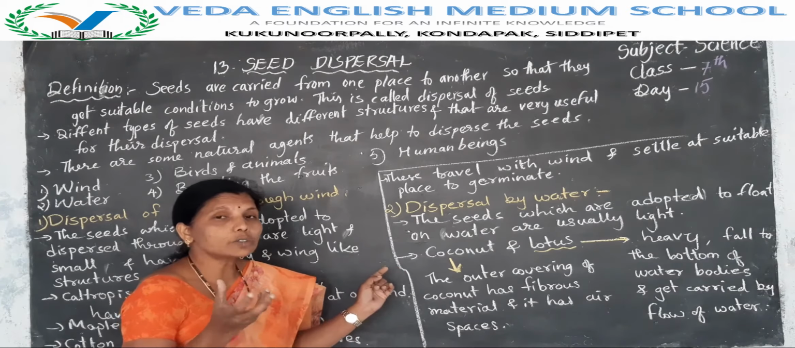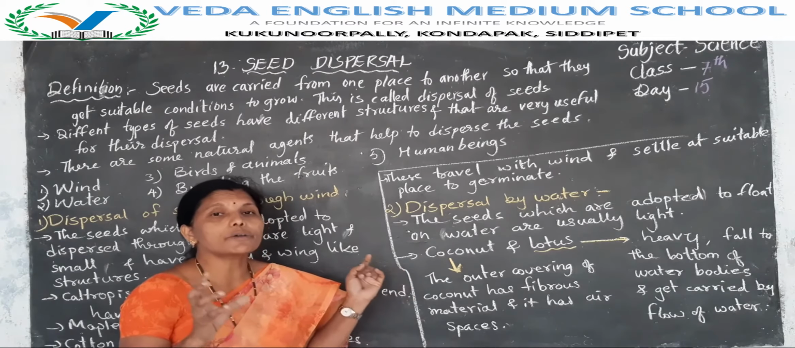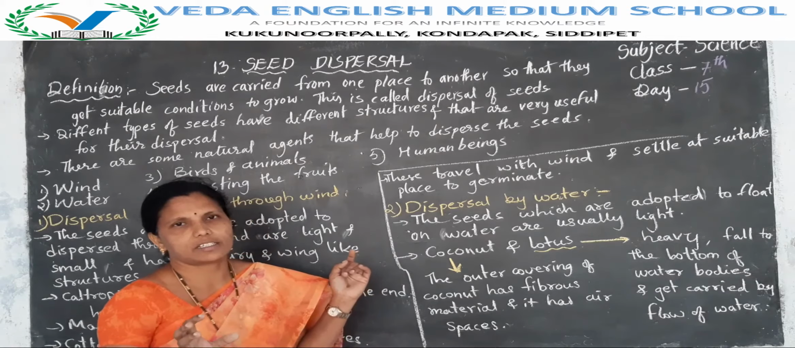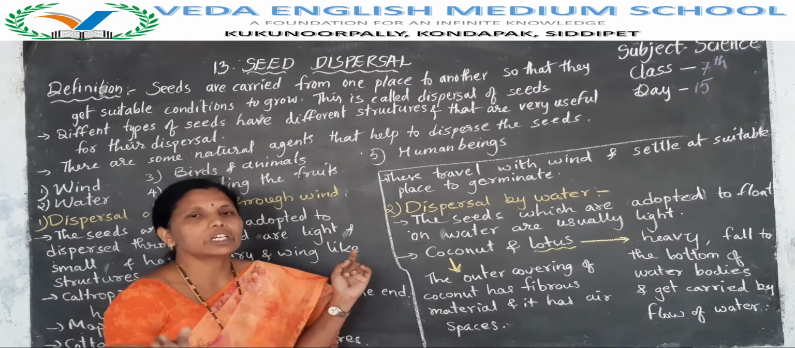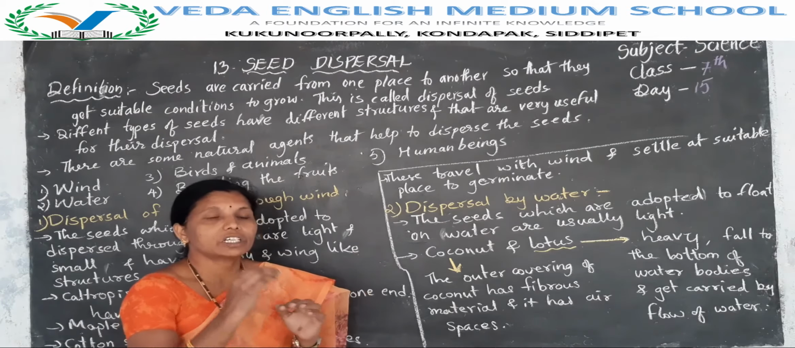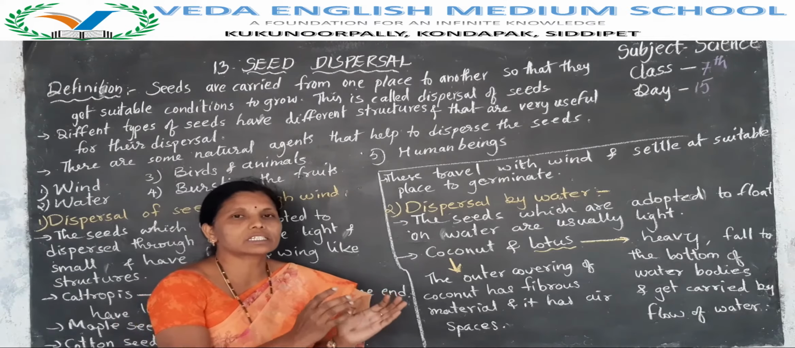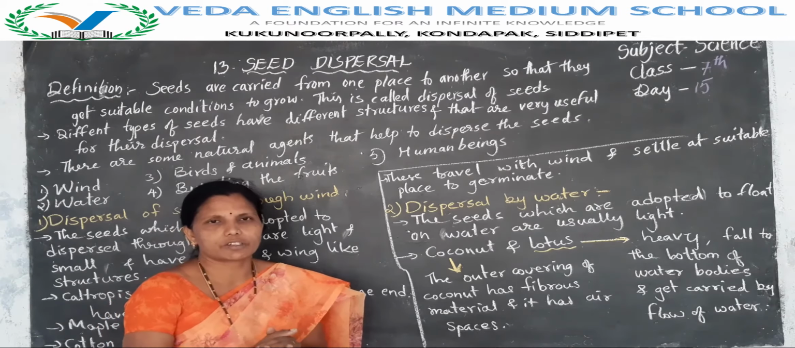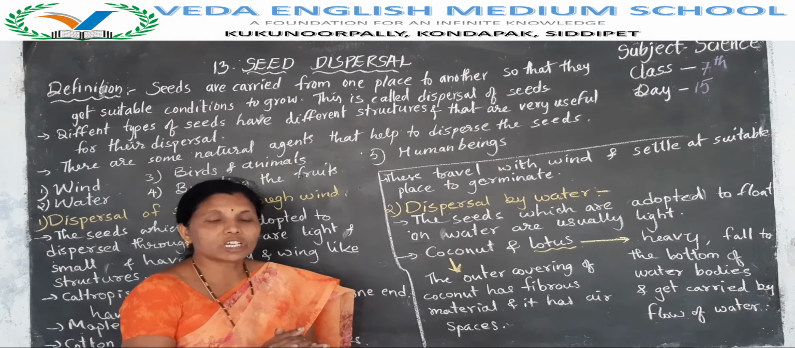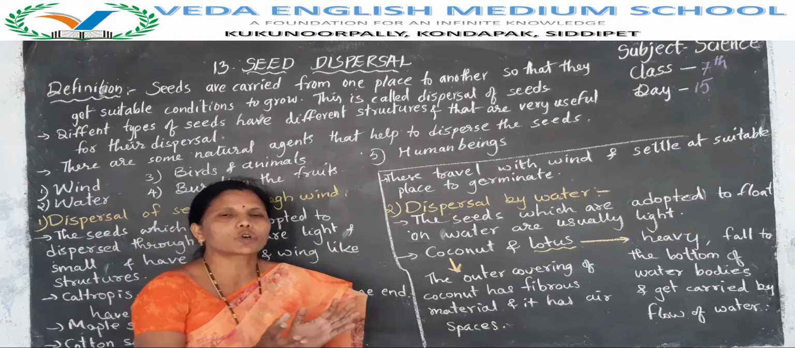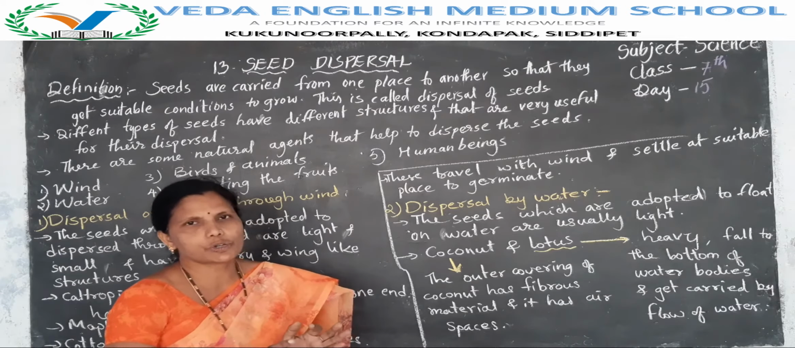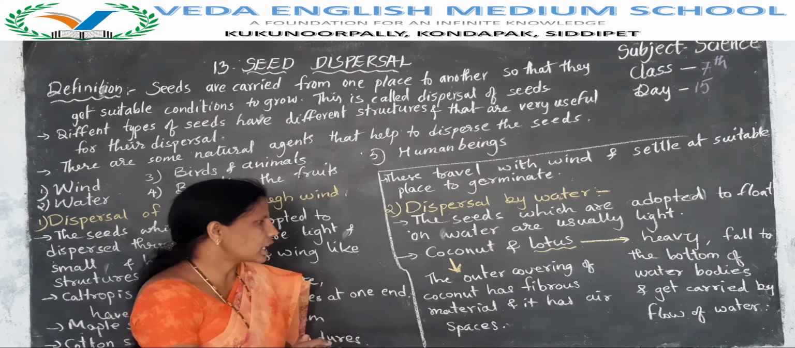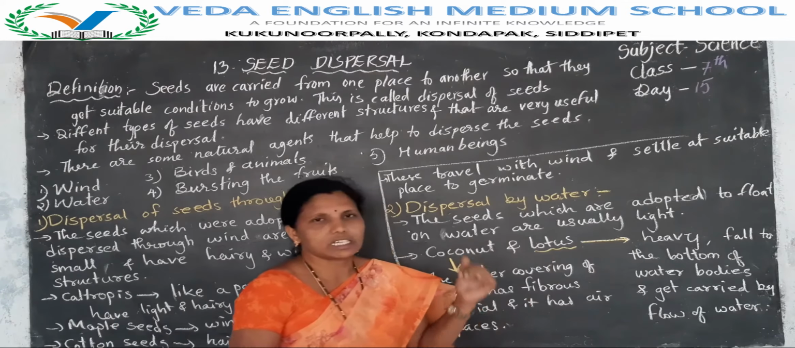Here, the outer covering of the seed has a fibrous material and it has air spaces. So that's why it floats on water, and when it reaches a suitable place, it germinates to grow into a new plant. Okay children, that's why we see more number of coconut trees at the seashore or at the banks of the rivers. Okay children, next, lotus.